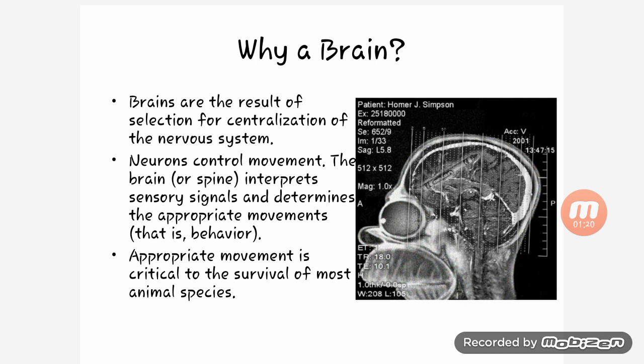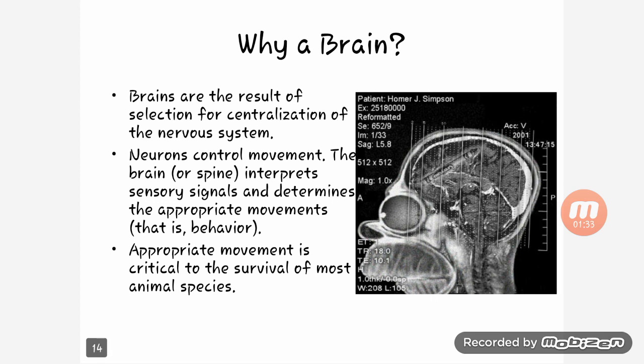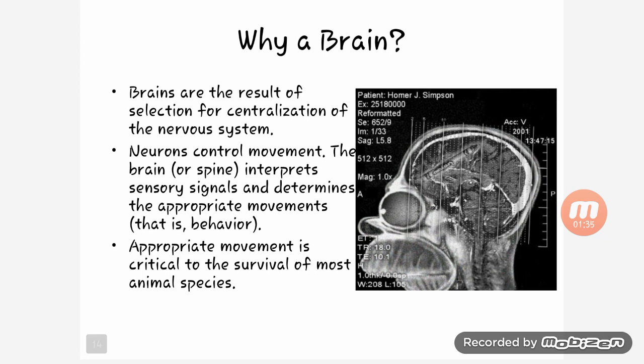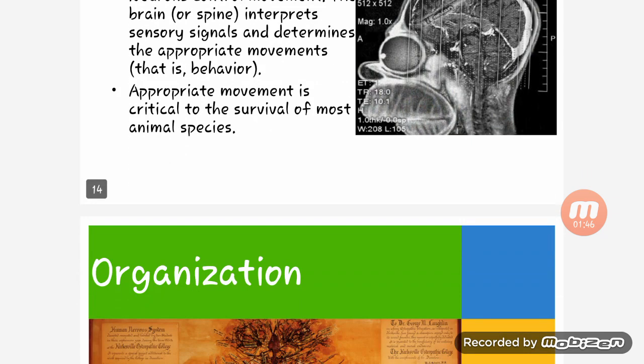So let's see why all these controls are in the brain only. Brains are the result of the selection for centralization of the nervous system. Neurons control movements; the brain or spine interprets sensory signals and determines the appropriate movement, that is behavior. Appropriate movement is critical to the survival of most animal species.